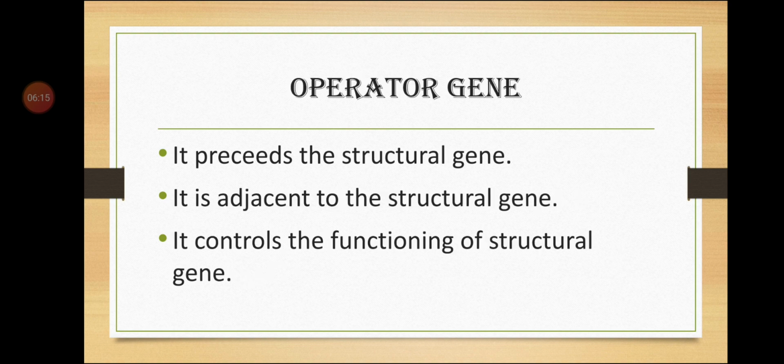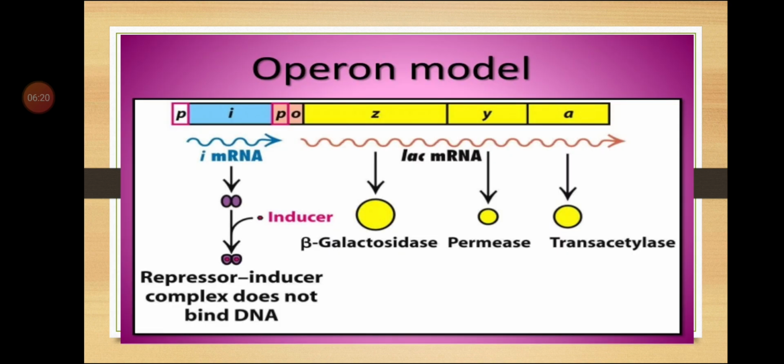When I say operator gene, it is present just where? It precedes the structural gene. These three are structural genes. So it precedes the structural gene. See here, the operator is preceding the structural genes, and it lies adjacent to the structural genes. That is called the operator.